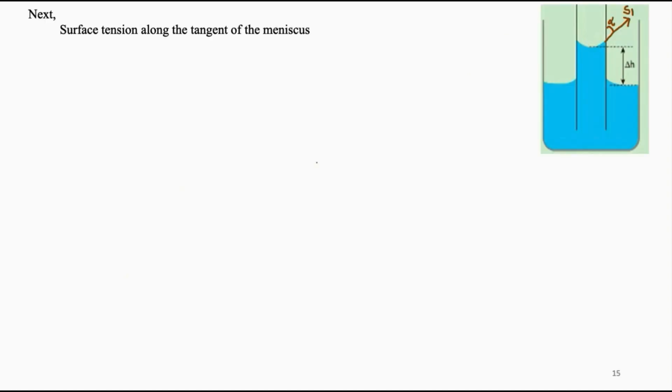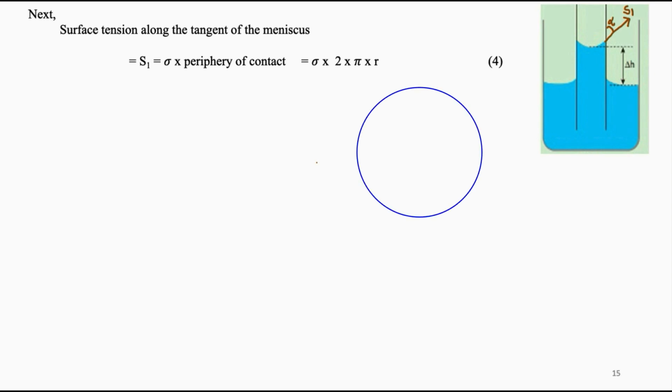Surface tension along the tangent of the meniscus, represented in the figure as S1, is sigma into the periphery of the contact, because sigma is a linear force. Here the length of contact is the circumference of the glass tube, 2 pi r. Therefore S1 is sigma into 2 pi r.